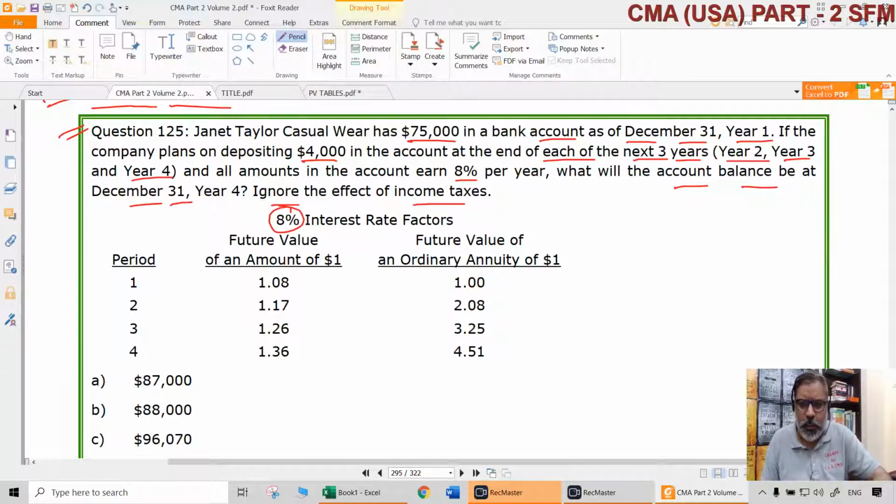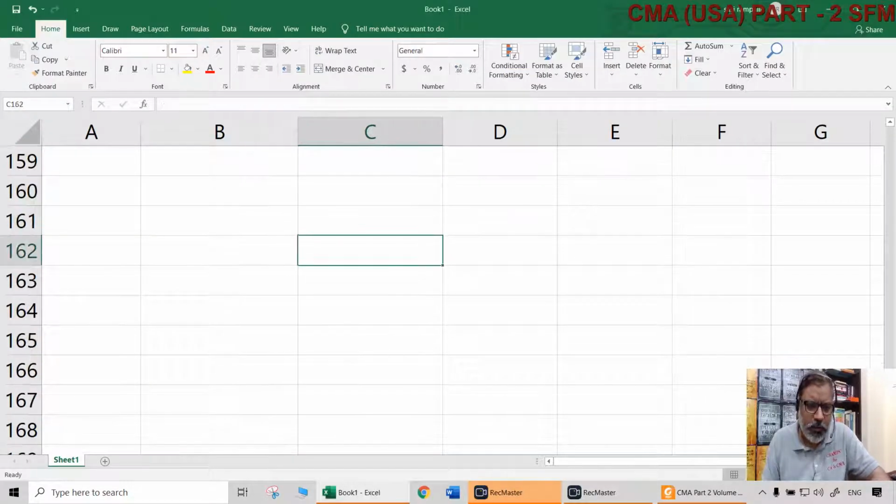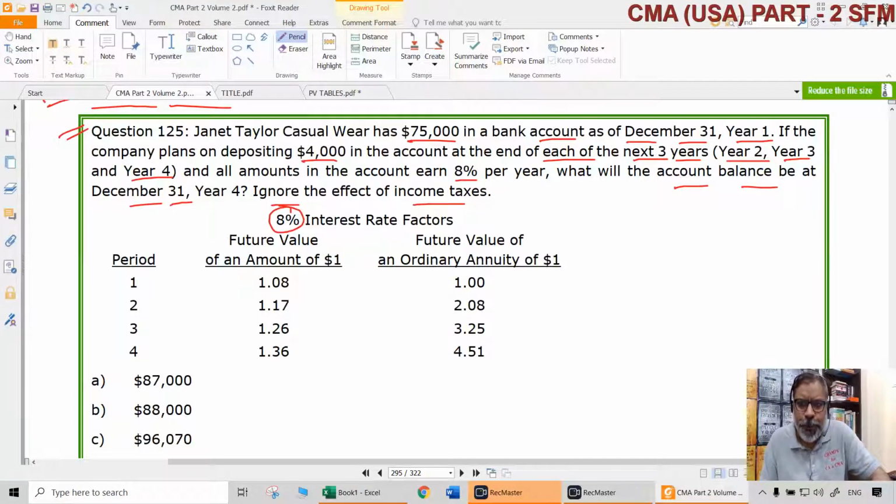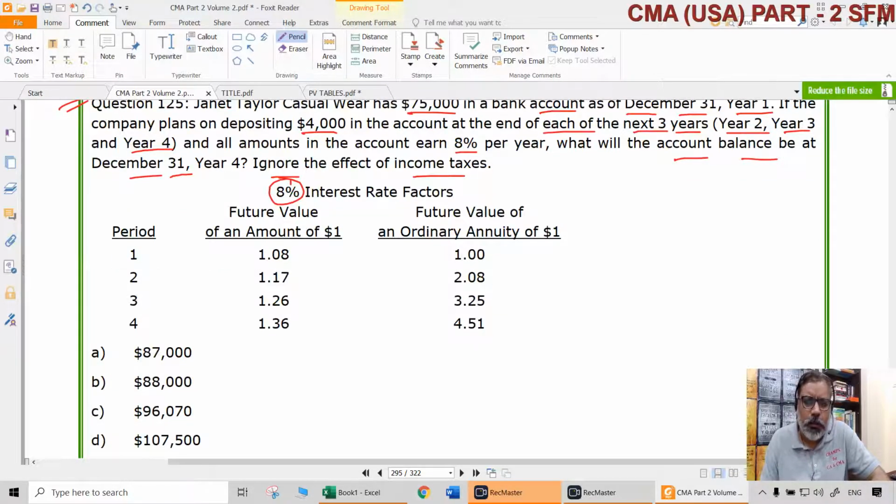Okay, 8% is the interest rate. Already, how much does it have at the end of year 1? It has $75,000 at the end of year 1. This can be easily calculated. $75,000 is already there at the end of year 1, right? 31st December year 1 means end of year 1. And now it is going to deposit $4,000 at the end of each year from year 2 onwards: year 2, year 3 and year 4. So how much will be the amount at the end of year 4 is the question.